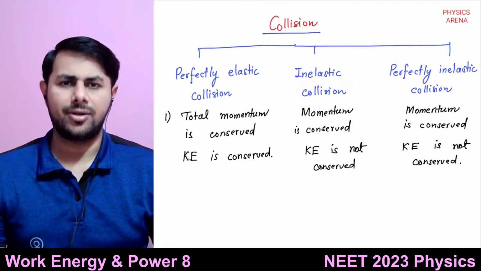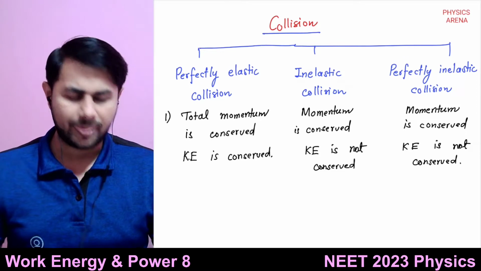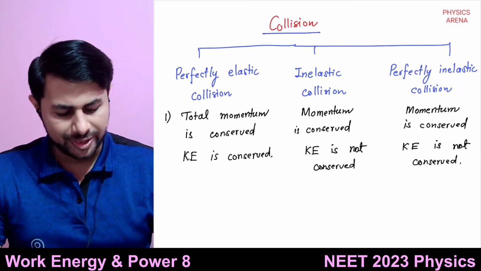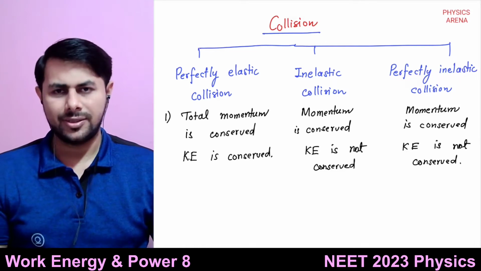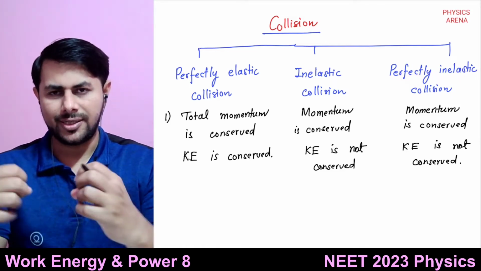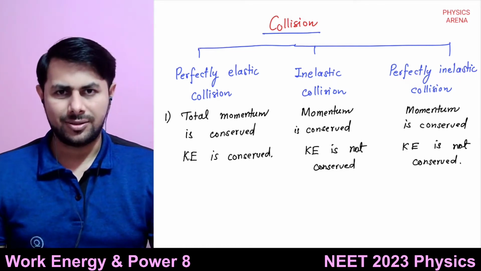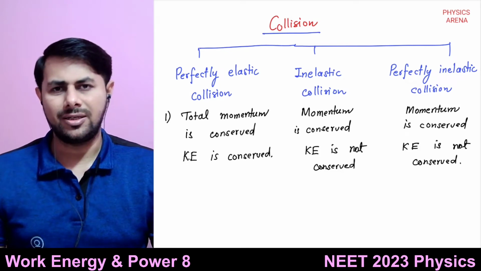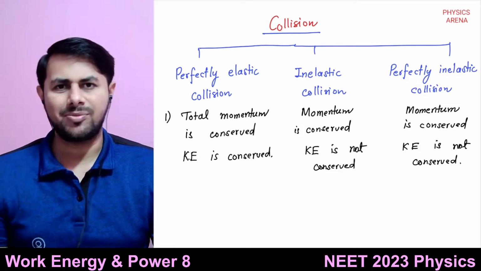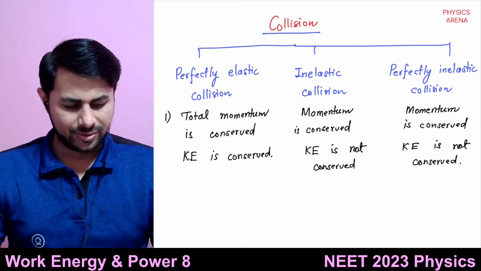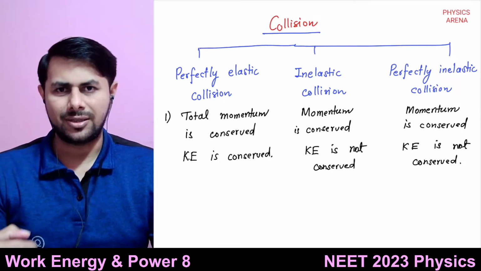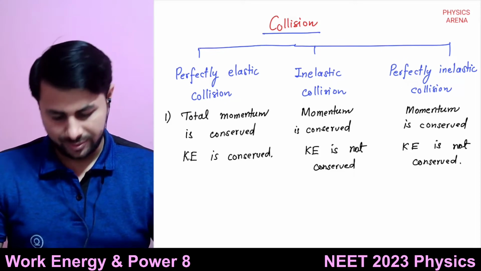So what is perfectly inelastic collision? Two colliding bodies stick together and move together. It is known as the perfectly inelastic collision. There is maximum loss of kinetic energy.